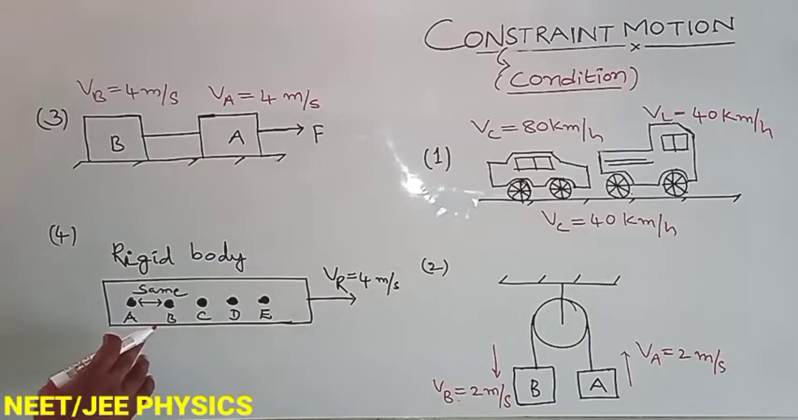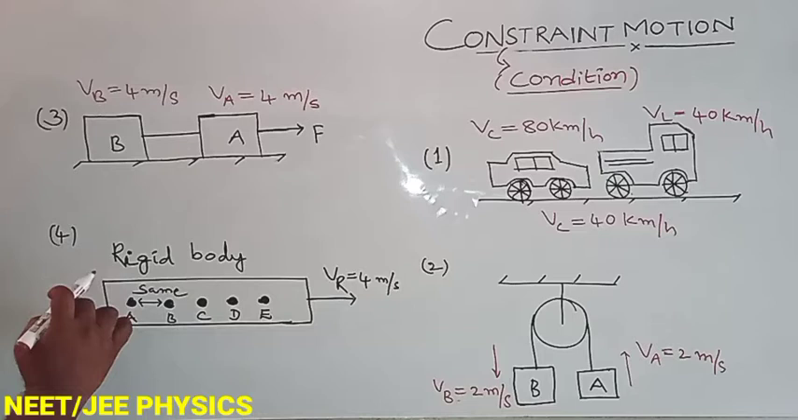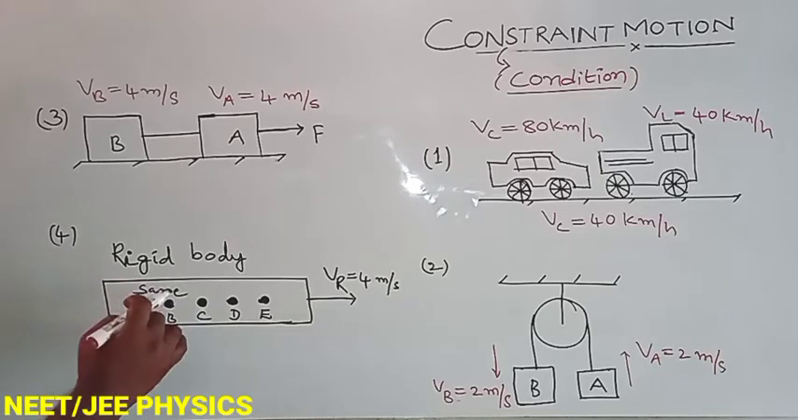Then observe the fourth example. This is the rigid body. What is the definition of a rigid body? Rigid body means that by applying an external force on the object, the shape and size don't change and the intermolecular distance also doesn't change. Such types of bodies are called rigid bodies.